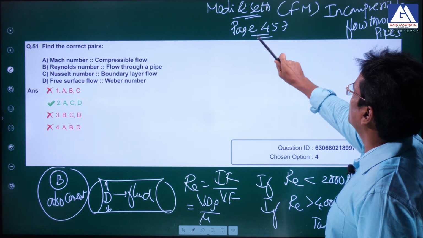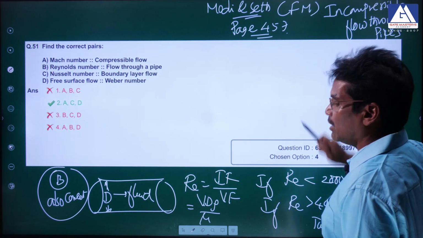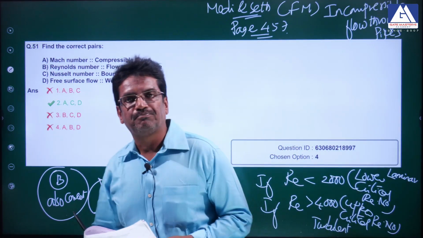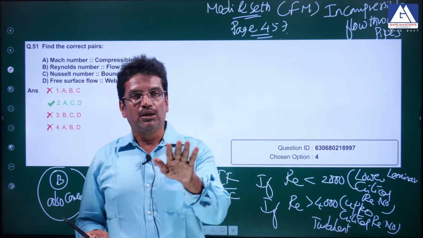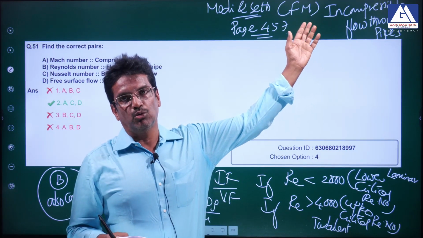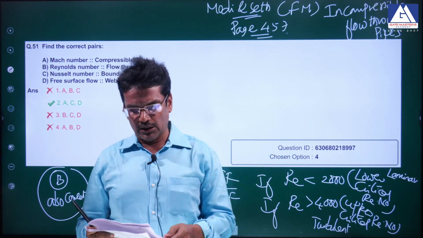Modi and Seth, Fluid Mechanics, page number 457, in the chapter incompressible flow through pipes. After the Reynolds experiment, you will see this topic in the textbook Modi and Seth, a very prominent book in fluid mechanics.